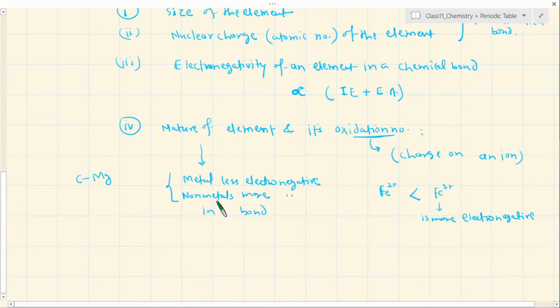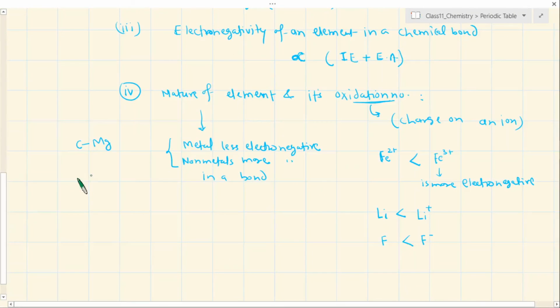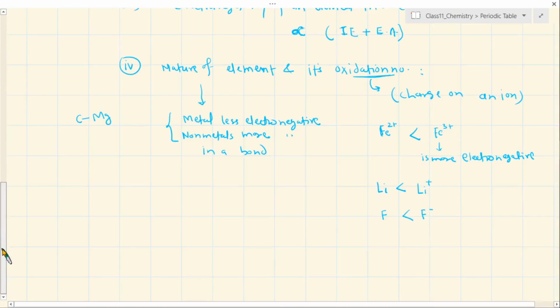For example, even for lithium metal, we know that it is electropositive, or less electronegative than non-metals. But if you compare the lithium plus one ion and lithium, the positive charge makes Li+ more electronegative than lithium, because in a bond it will try to draw the pair of electrons more powerfully. Or take fluorine, which we know is highly electronegative, but once the fluoride ion F- is formed, it will be less electronegative than fluorine, because it will not attract the electron, as it already has more electrons on it. So these are the factors that you have to consider when discussing electronegativity.